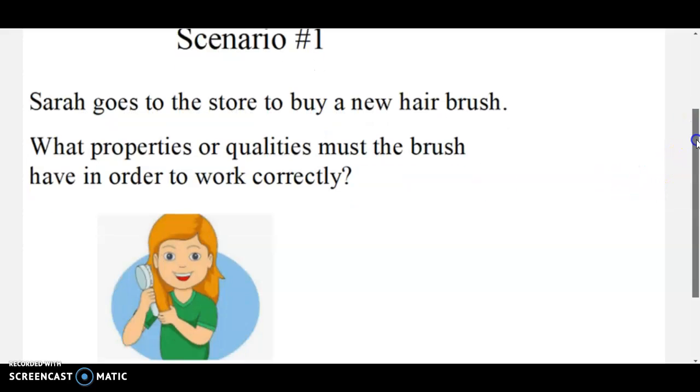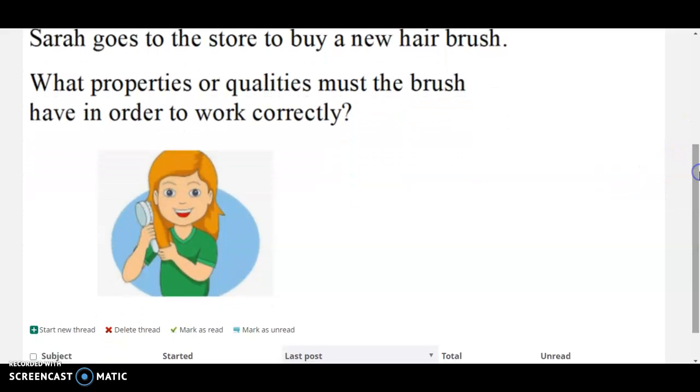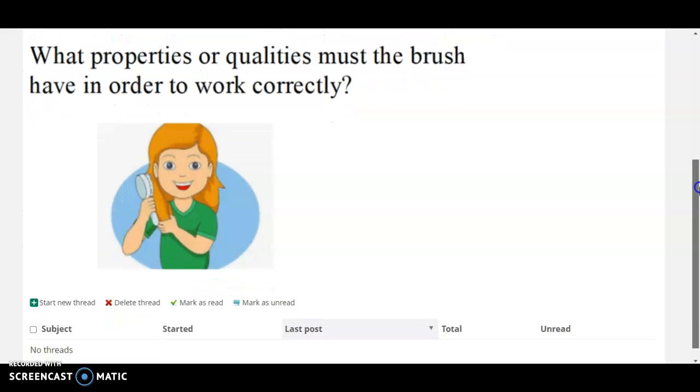What properties or qualities must the brush have in order to work correctly? I want you to think, what are the properties that a good hairbrush would have? What is the texture of a good hairbrush? How does it feel? Is it hard or is it soft? How flexible is a good hairbrush? What maybe is the shape of a good hairbrush? How much should it weigh? Should it be heavy or light? Think about the properties or the qualities a good hairbrush must have in order for you to want to buy it.